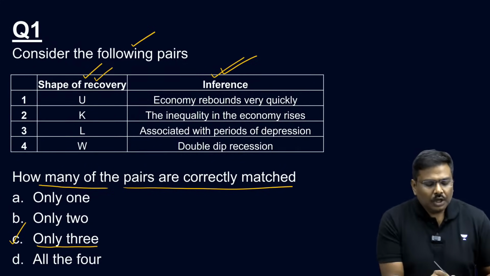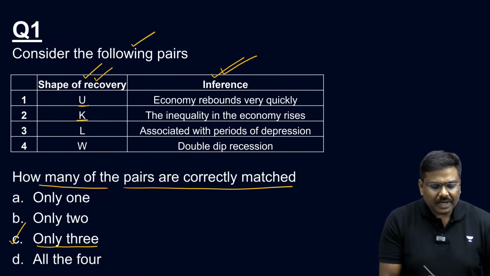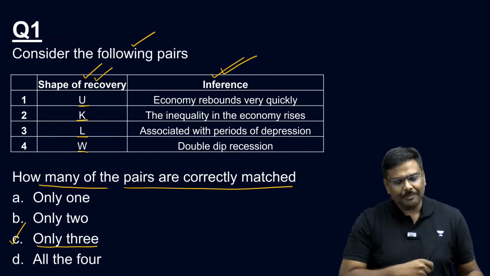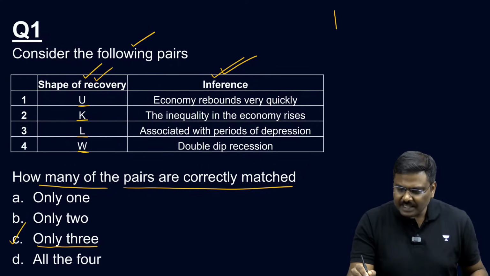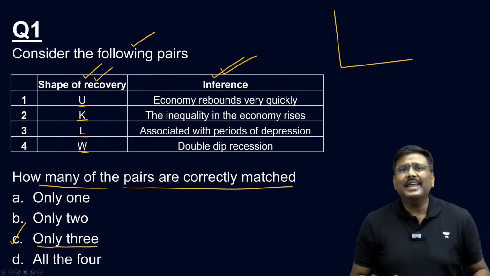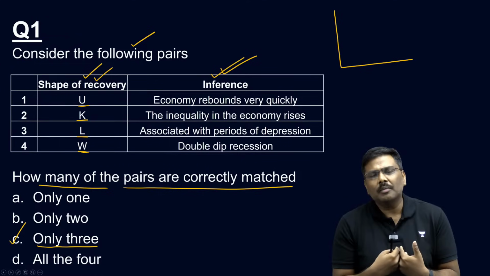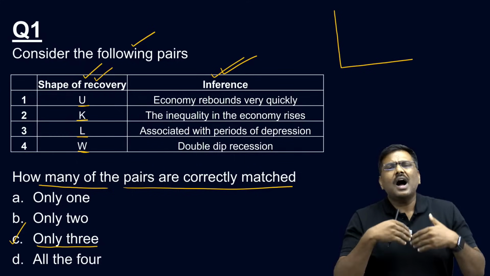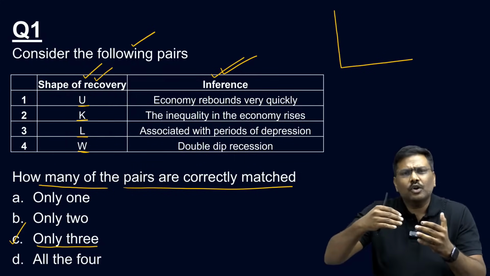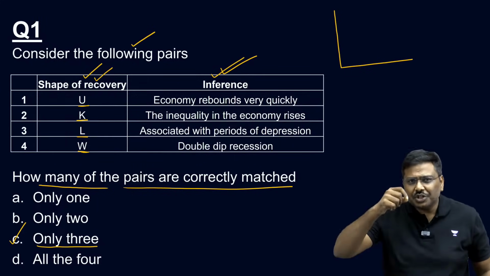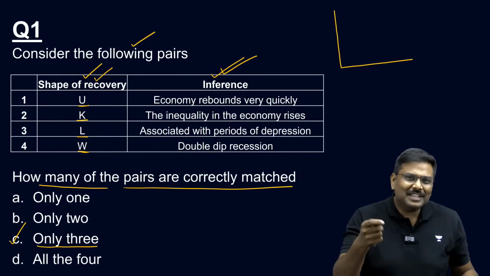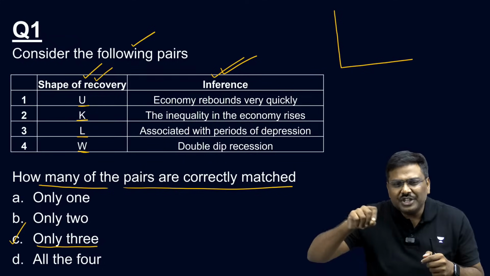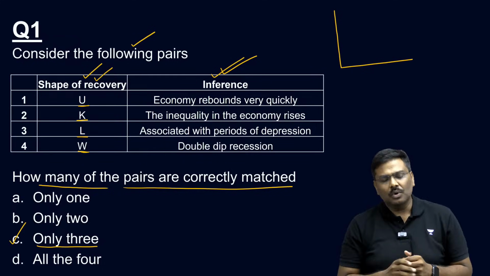Let's start. U-shaped recovery, K-shaped recovery, L-shaped recovery, and W-shaped recovery. U-shaped recovery, please remember this. Whenever you talk about recoveries, they are basically talking about, let's assume an economy goes through a recession, and after the recession, how will the economy recover? What will be the shape of recovery? And when I say shape of recovery, essentially they're talking about how the GDP of the country will generally move.